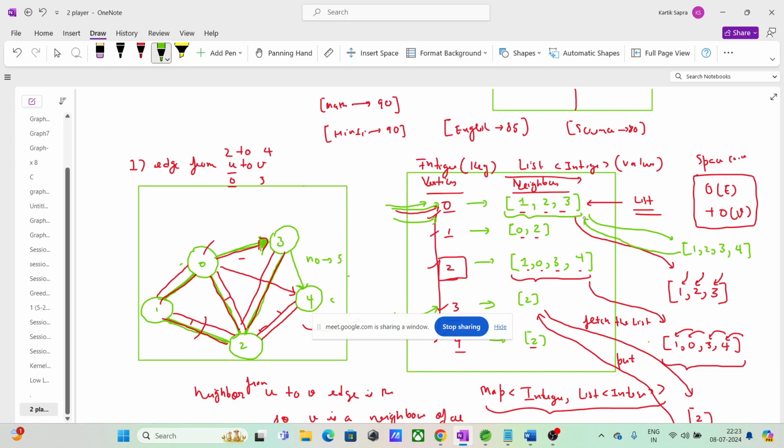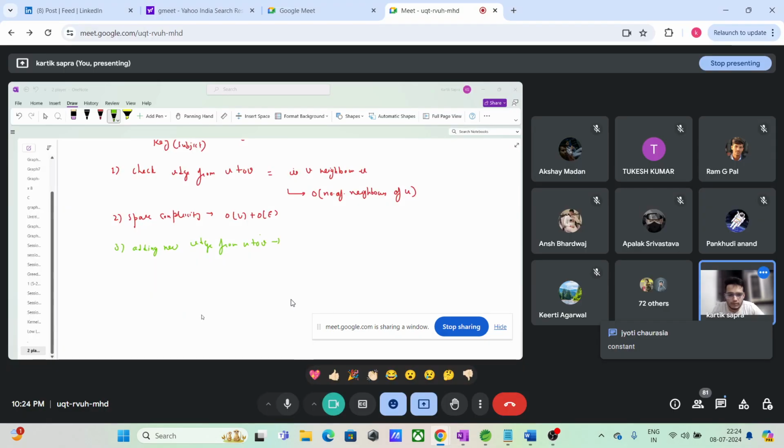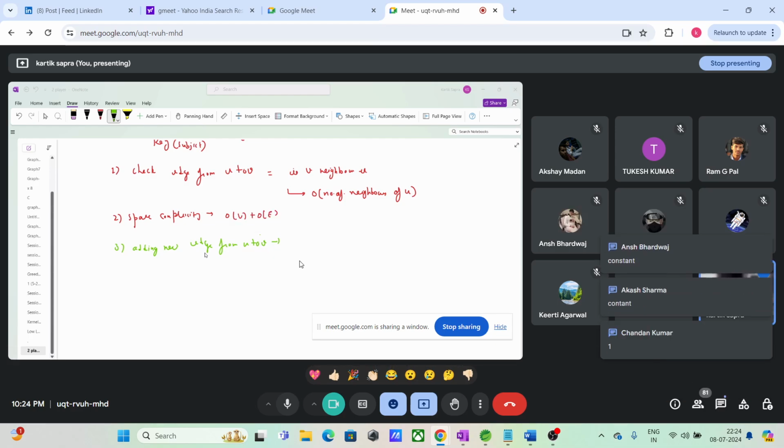So guys, what is the time complexity of adding a new edge from U to V? First, take out the neighbor list, order of 1. Add at the back, order of 1. Put it back, order of 1. Order of 1 plus order of 1 plus order of 1 is order of 1. Guys, is this clear to everyone? I want all the replies.